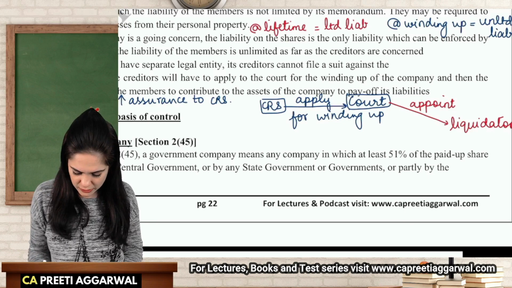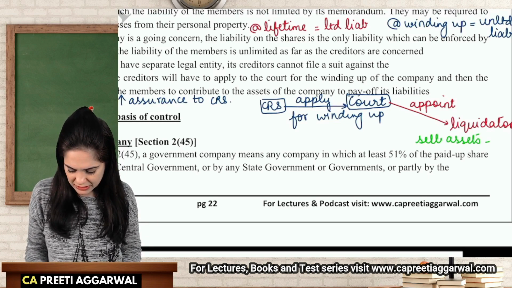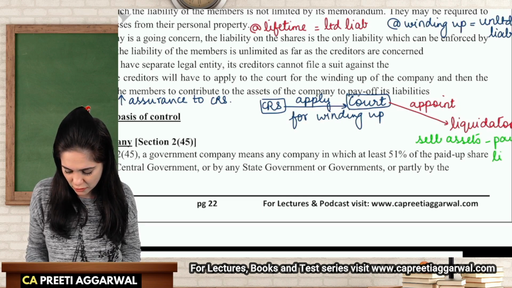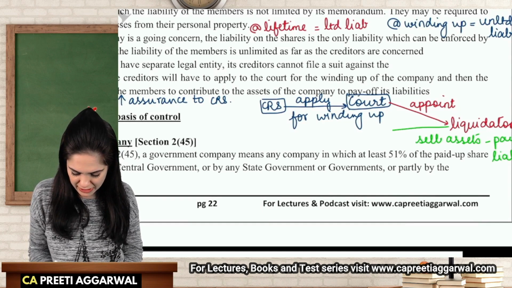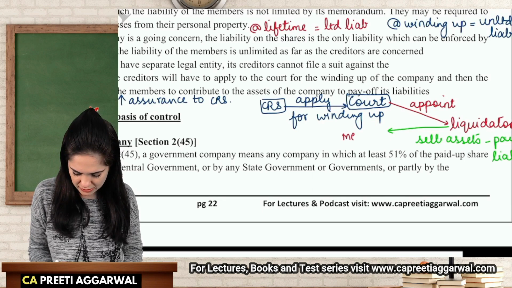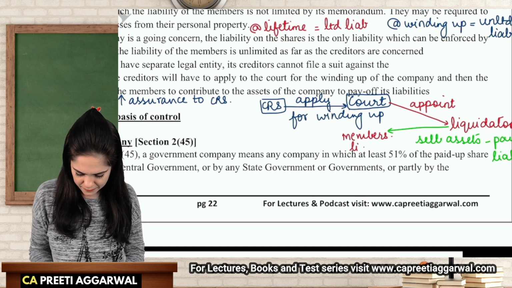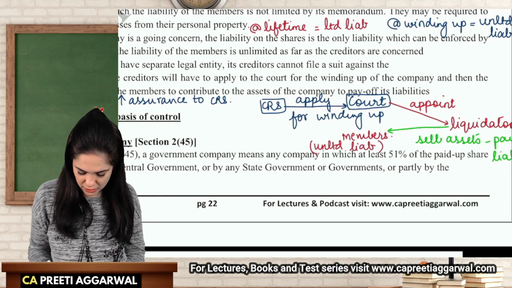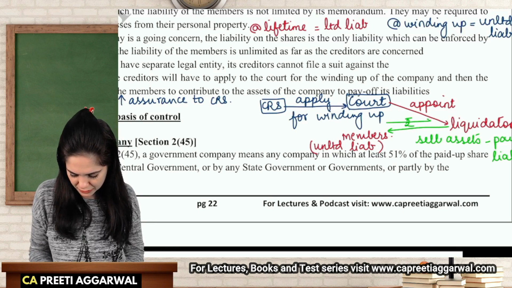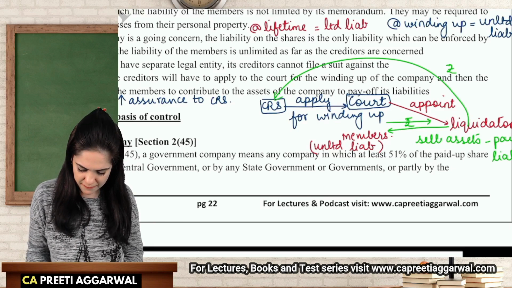The liquidator will sell assets and try to pay off the liabilities. If they fall short, they will remind the members that, members, listen, your liability is unlimited. Pay money. So these members will then pay money to the liquidator, and the liquidator will pay money to the creditors.